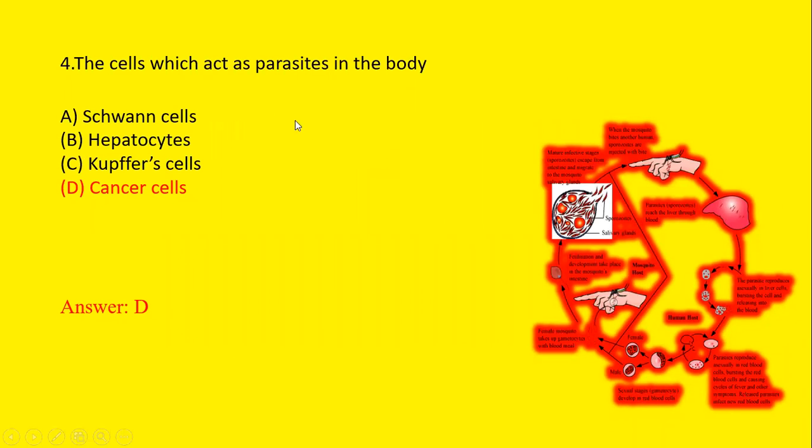Fourth question is, the cells which act as parasites in the body are Schwann cells, hepatocytes, Kupffer cells, and cancer cells. We know that these cells are present inside the body, whereas cancer cells are the cells which act as parasites in the body. So option D is the correct answer.